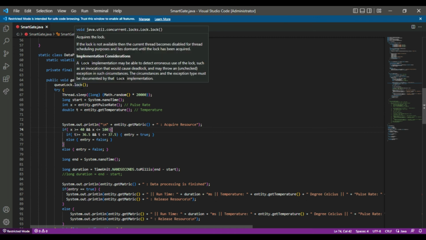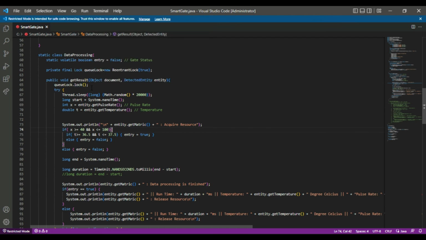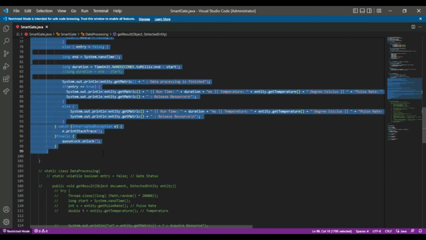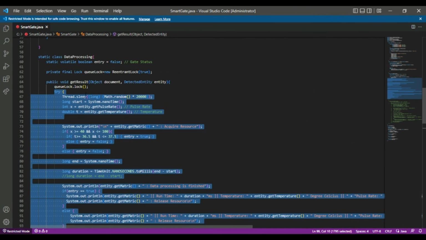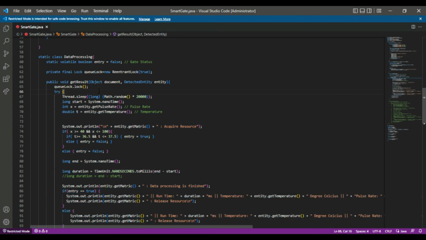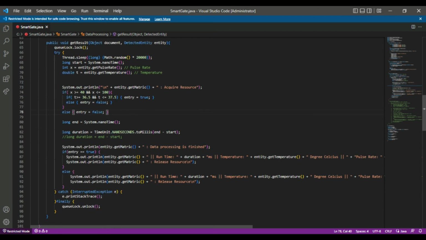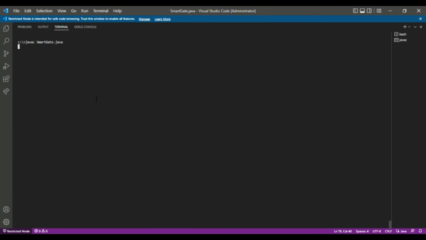Here is where we call open the lock. If the lock returns available, then the thread that accesses the lock will be permitted to enter this section. Else, if the lock returns unavailable, then the thread that accesses the lock will be put into disabled mode. It means that it cannot proceed until the thread that executes this section releases the lock. Okay, so we will see the output of the ReentrantLock.